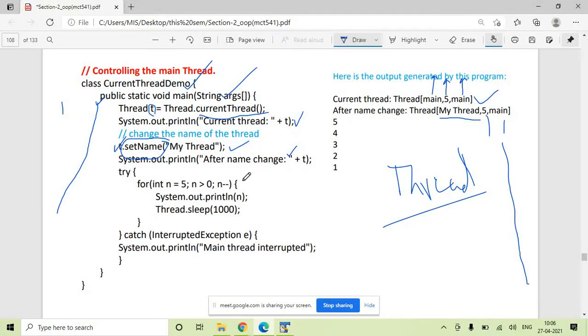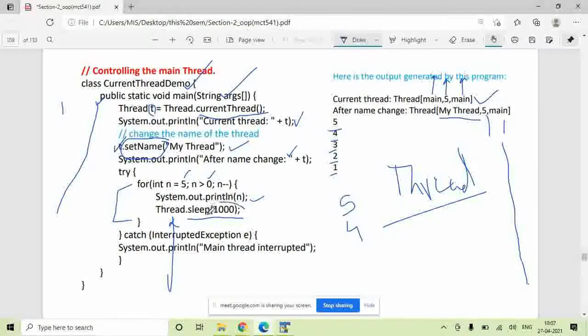Suppose you have written a for loop here, which runs from 5 to greater than 0, and it prints the values 5, 4, 3, 2, 1, and in between you want this loop to take a rest of say 1000 milliseconds. So it will print 5, wait for 1 second, then print the next value, and wait for 1 second. So sleep is a method which is available in the Thread class. It temporarily suspends the activity of a thread for the mentioned amount of time.